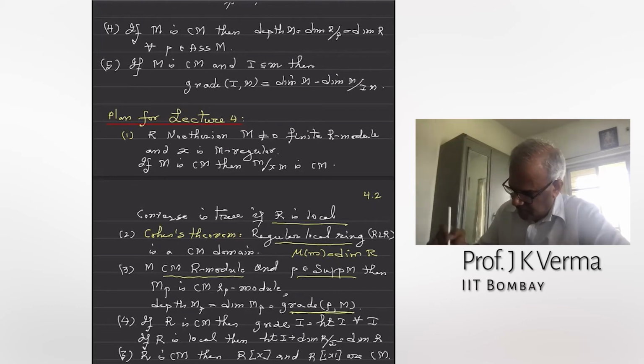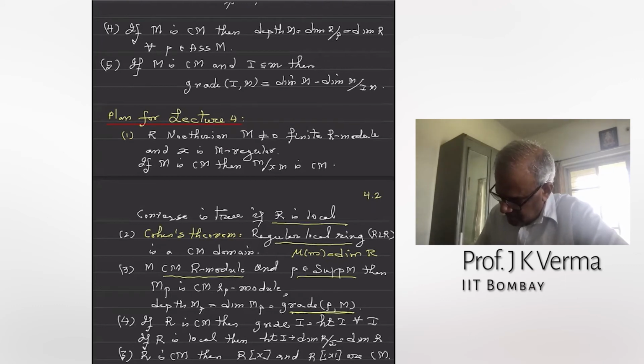Then if R is just Cohen-Macaulay, not necessarily local, then the grade of I, which is the length of a maximal R-regular sequence inside the ideal, is equal to the height of I.